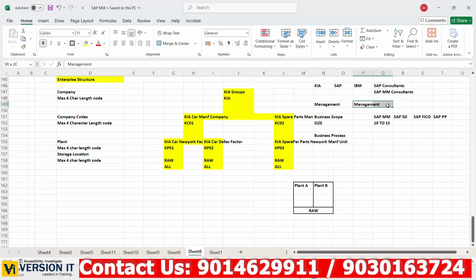These company codes will be decided by the accounts team, you are saying, right? Yes, by the company. What happens in real time, as I said earlier: the Kia management team and the IBM management team will sit and discuss the business. After that, when coming to the business process, individual consultants come in. For plant and storage location, their purchasing department and our SAP team will sit together and understand the business. Similarly, for company and company code, their finance department and our FICO consultant team will both sit and have meetings. During those meetings, they will decide.